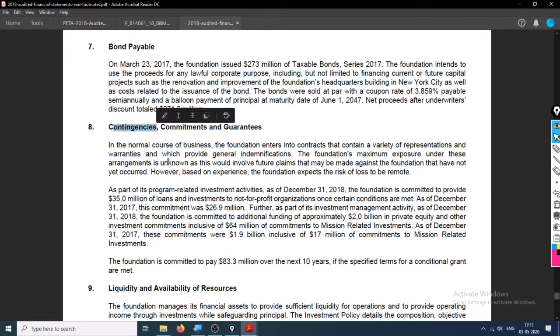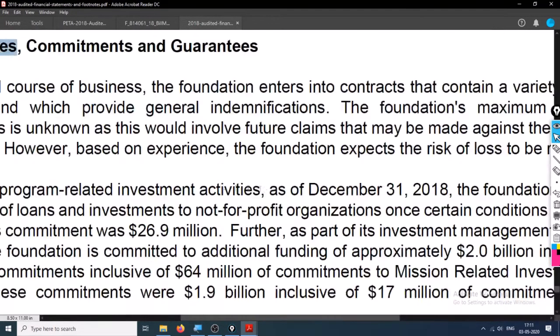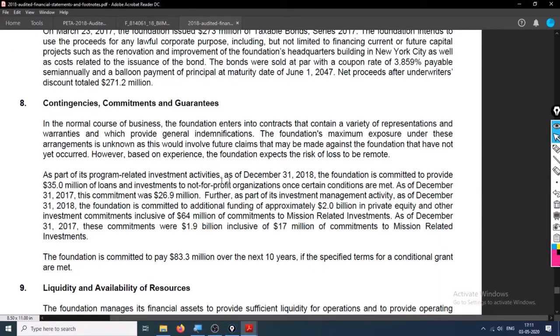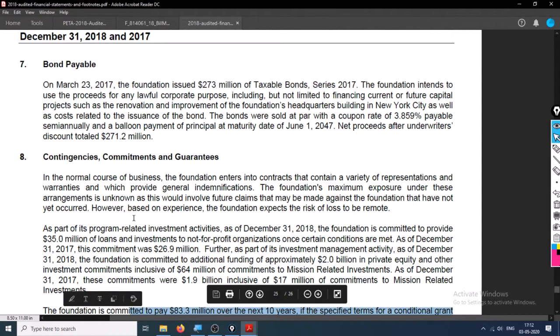Yeah, this right here, contingencies. As a part of program related investment activities, further as a part of investment, the foundation has additional funding. They have committed additional funding of 83.3 million over the next 10 years, but they are not sure whether the grants will be met or not.